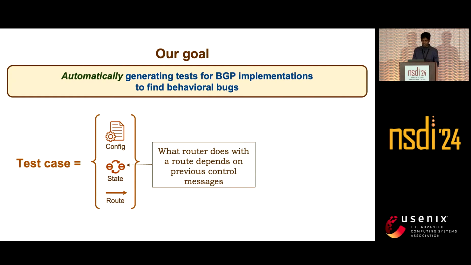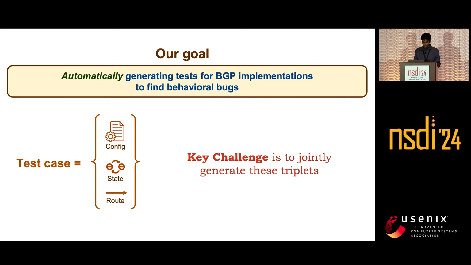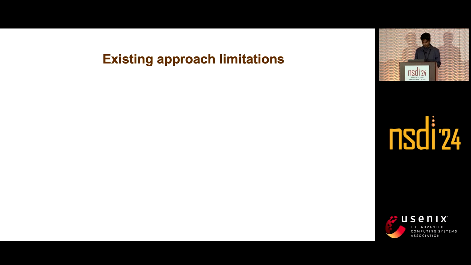And then there is state. BGP is a stateful protocol. According to the state, the router decides what to do with the received route announcement. So the key challenge in automatically generating BGP tests is the joint generation of this triplet.